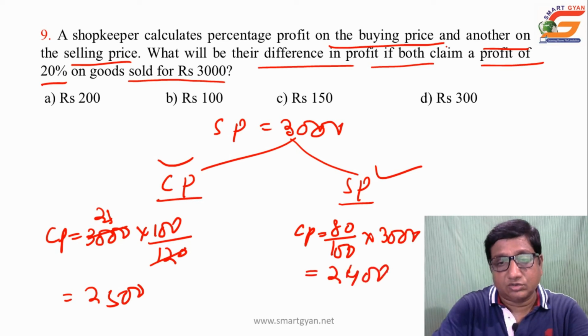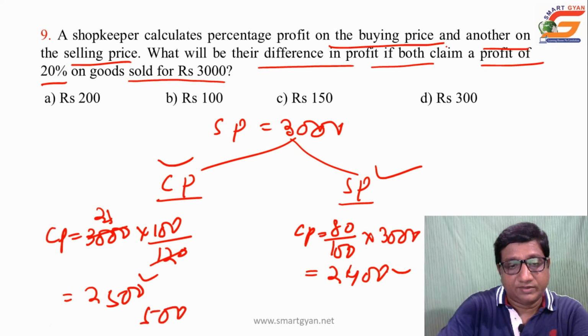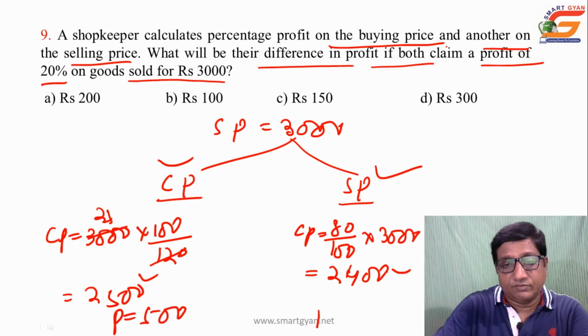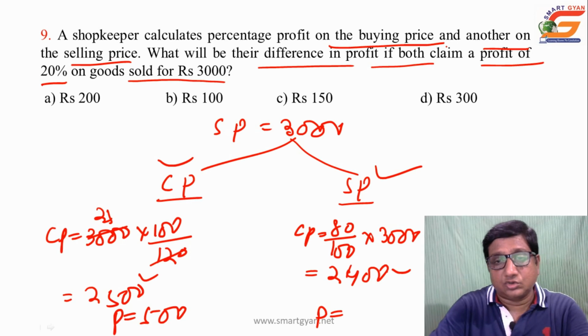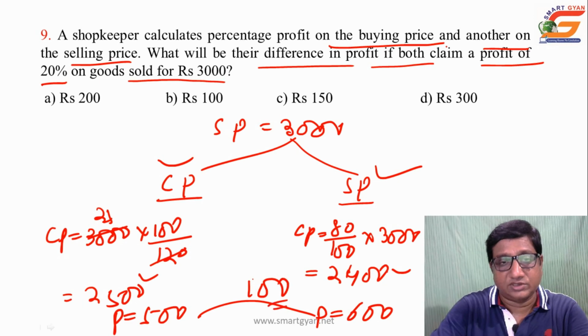So the cost price for the first person is 2500, for the other 2400. So here there is a profit of 500, and the person who calculated profit on selling price has a profit of 600. The difference in profit is 100 rupees. Yes, choice B.